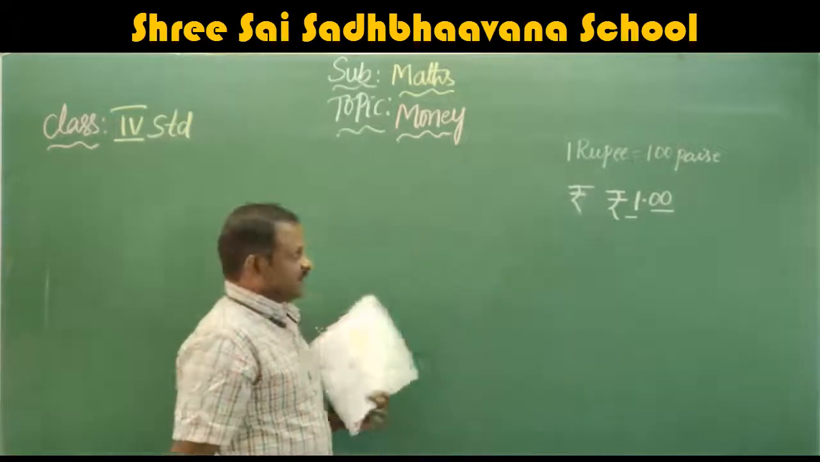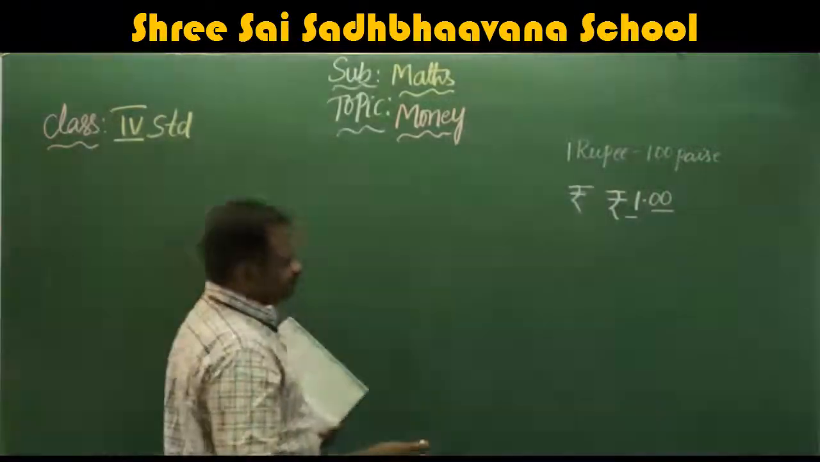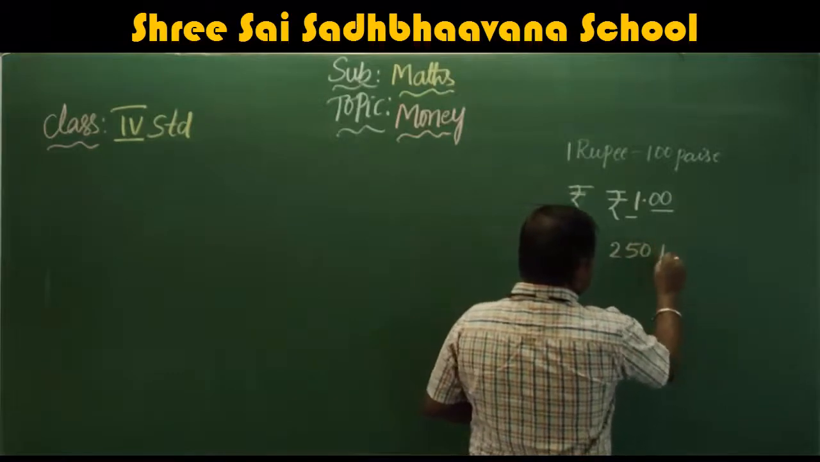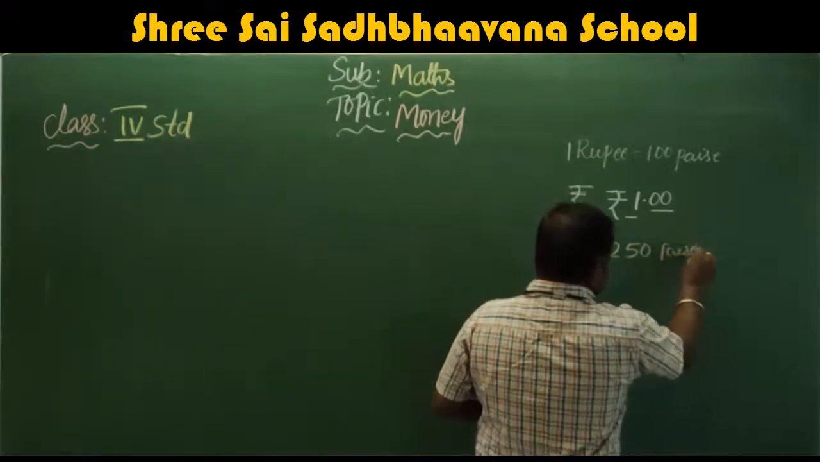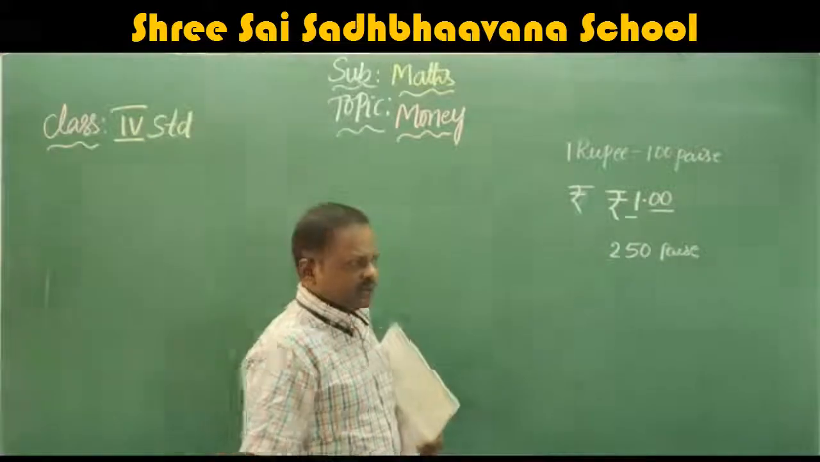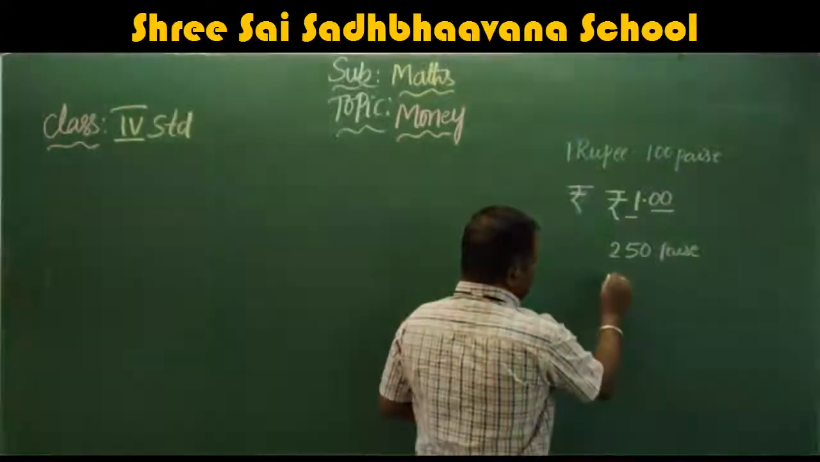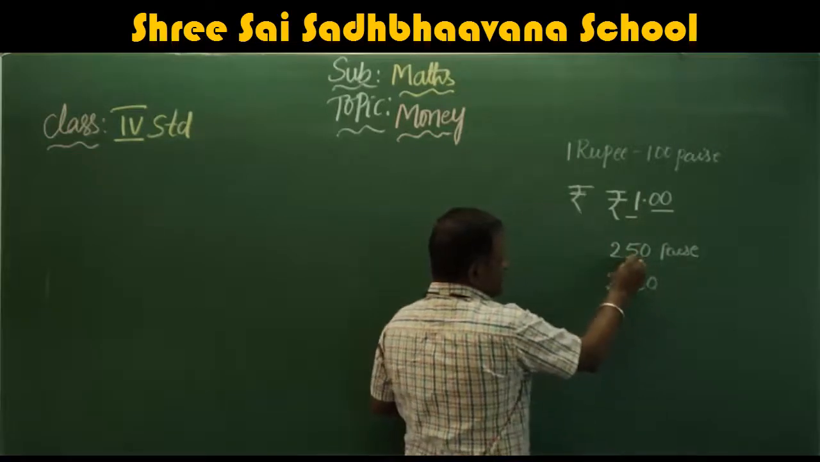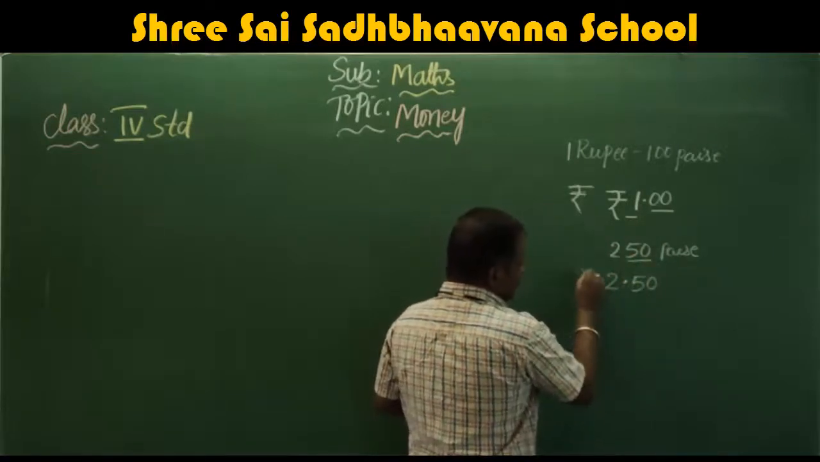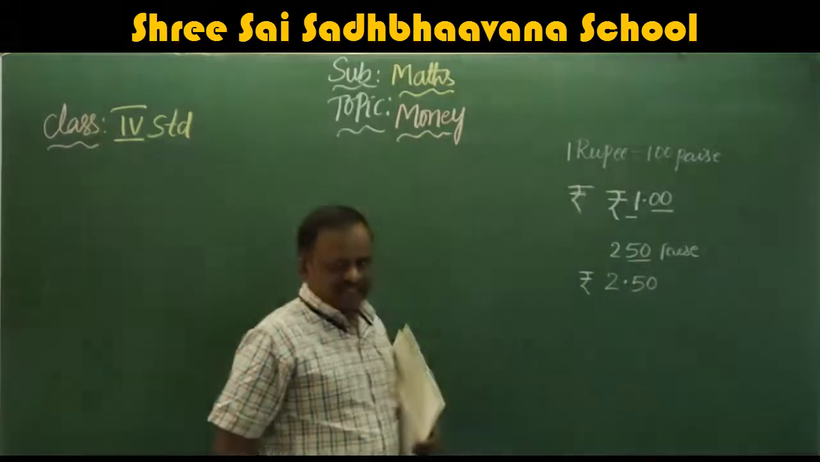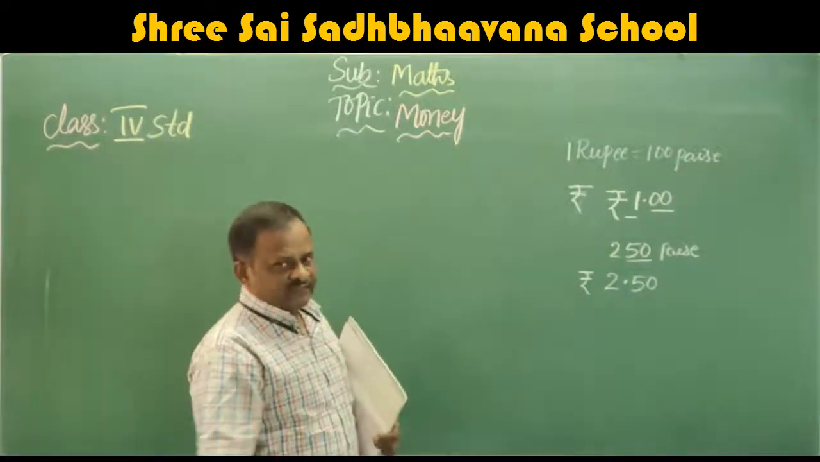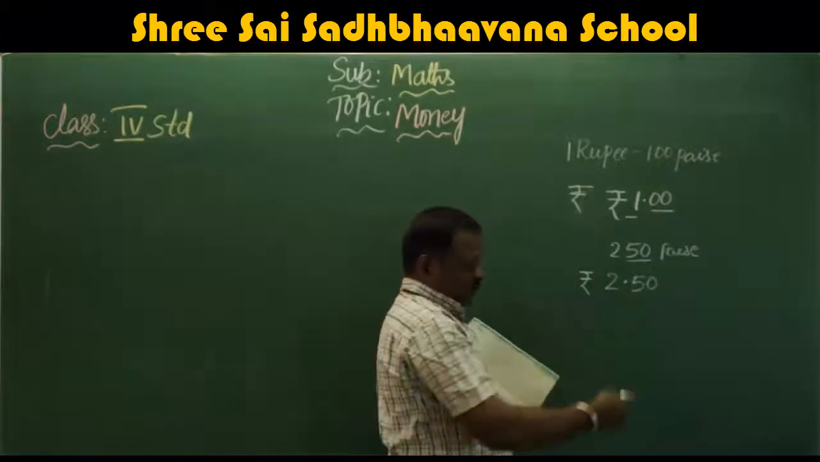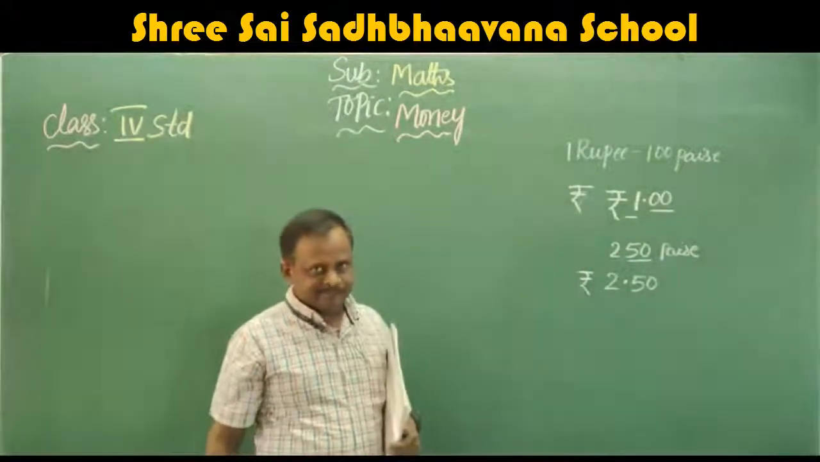To convert paise into rupees, for example, they have given 250 paise. To convert this into rupees, what you have to do? From the right side, you keep the decimal point after 2 places, and write the symbol rupees in front. So this becomes rupees 2.50. So this is how you convert 250 paise into rupees.